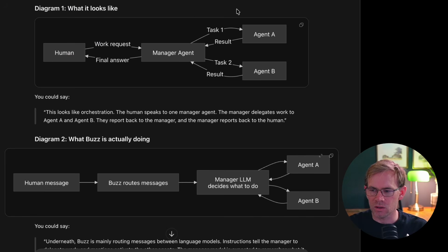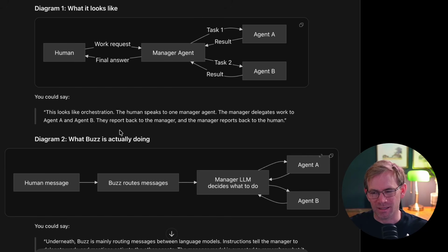Okay, I've had Codex look into the actual repo itself. Because it's open source, we're able to look in and see what's really going on here. And what it looks like is the human has sent a work request to the manager agent, and that manager agent will delegate tasks to agent A, get results, task to agent B, get results, and you'll receive a final answer back to the human. And, like Codex says, this looks like orchestration. The human speaks to one manager agent, the manager delegates work to agent A and agent B, they report back to the manager, and the manager reports back to the human. Voila, we have it. We've done it. Agent orchestration, AGI achieved. Hype train has left the station.